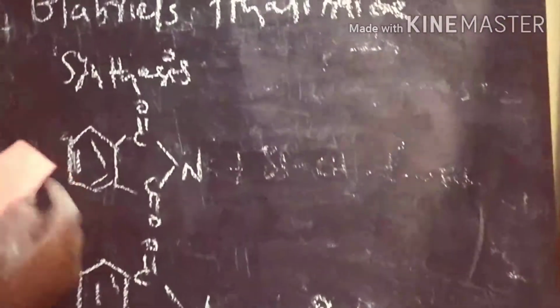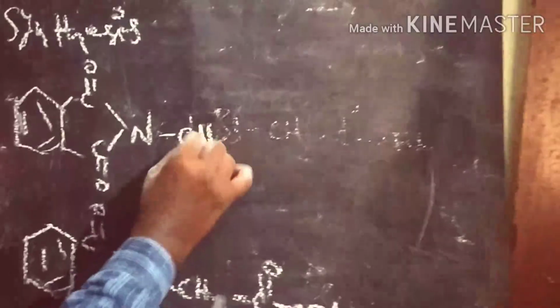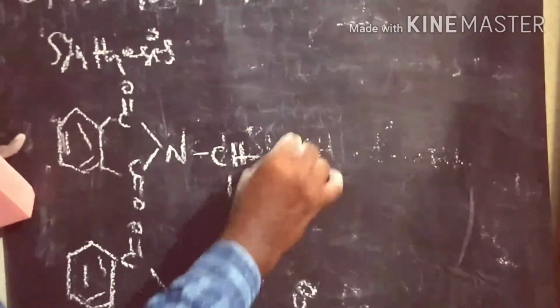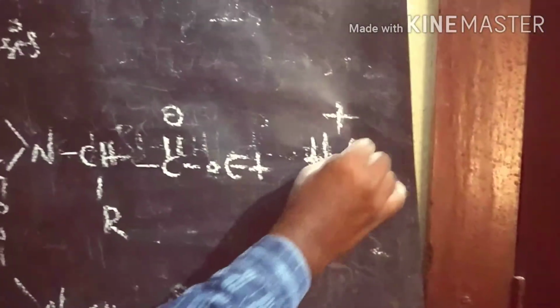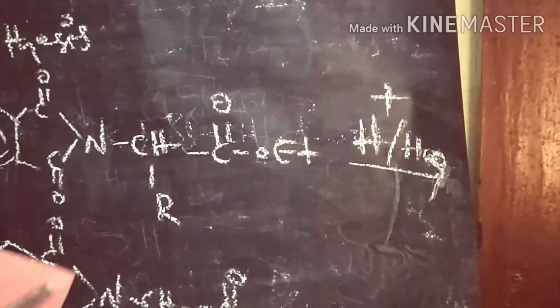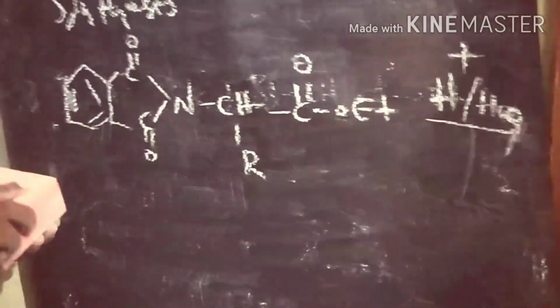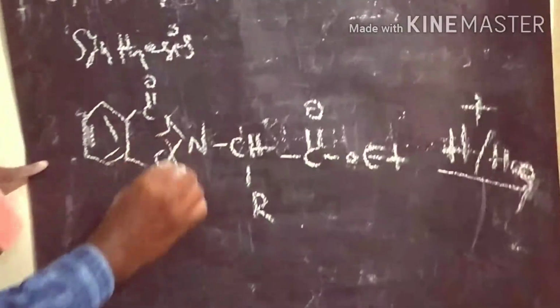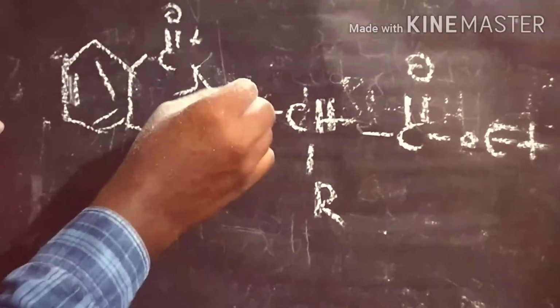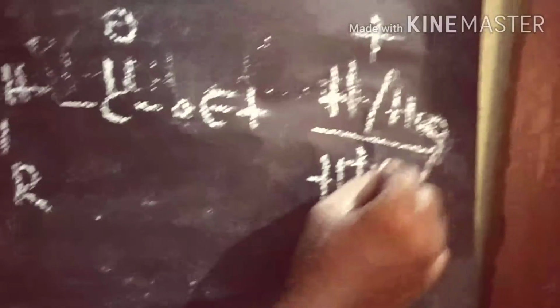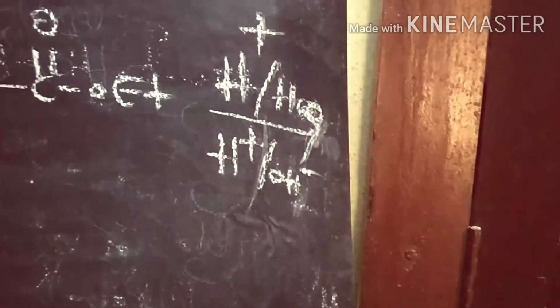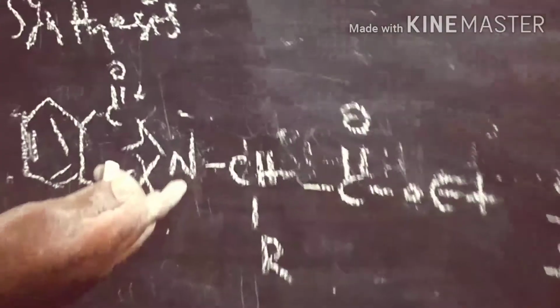Gabriel phthalimide synthesis is a very simple reaction to prepare various types of amino acids. Finally, we do hydrolysis in acidic media, and we are getting various types of products, like phthalic acid. So we break it by hydrolysis. Between the carbon and nitrogen, the carbon has a positive charge and the nitrogen has a negative charge. In hydrolysis we know about H plus and OH minus. So here the OH is substituted on the carbon group and H plus is substituted on the nitrogen.